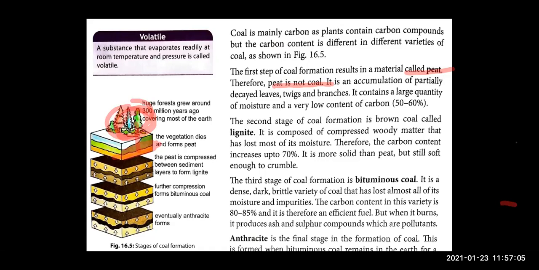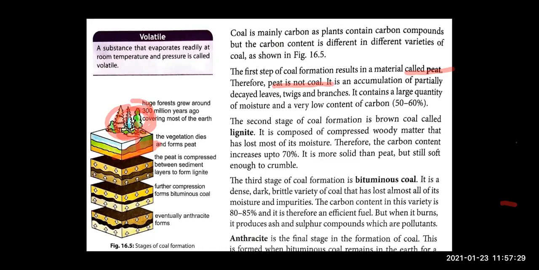Collect हो गए हैं. और उनमें अभी वो plants they got buried, so they are having water in that, right? They are having large quantity of water and carbon is less. Slowly, the amount of carbon is going to increase and moisture, the water, slowly, it will become less.